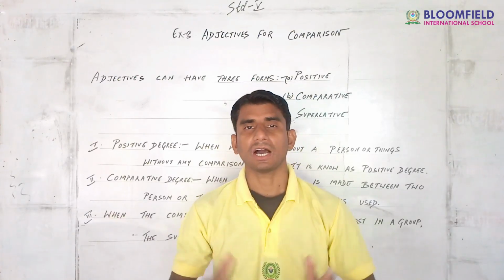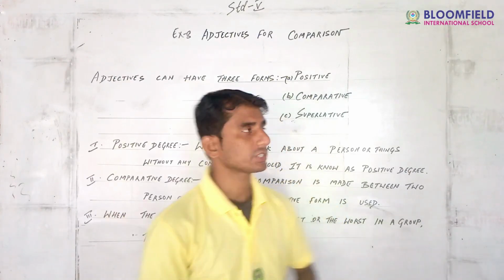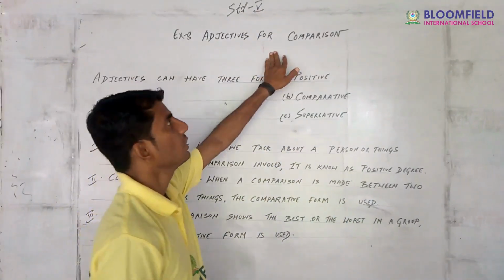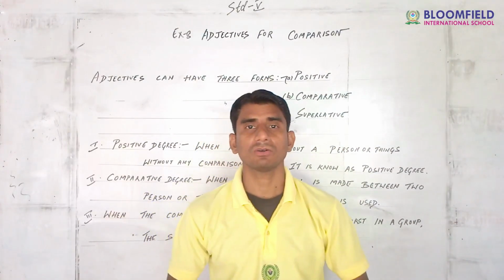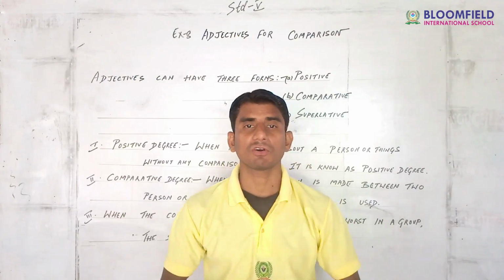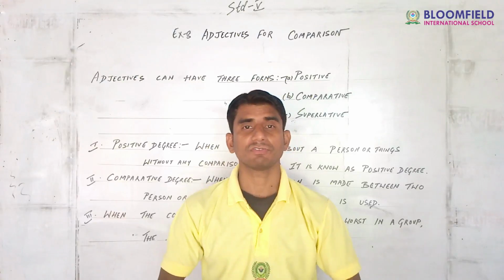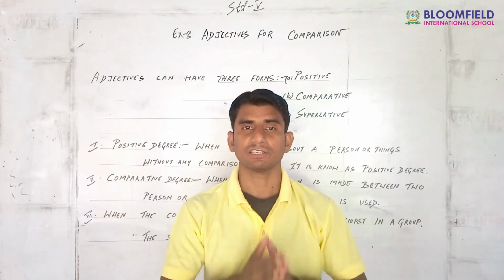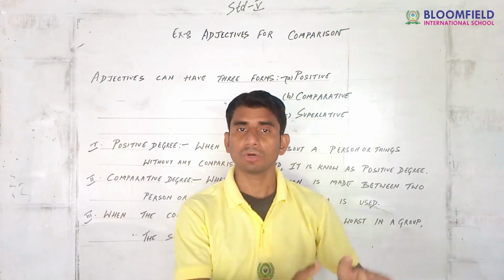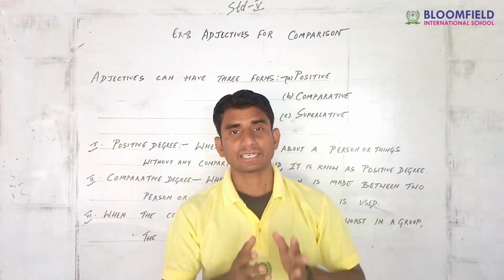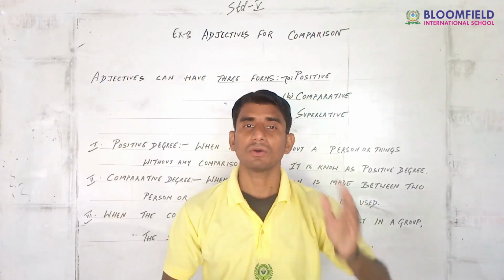Guys, we had completed our exercise 7 and reached exercise 8. We are going to discuss adjectives for comparison. In our previous class, we had already discussed the degrees of comparison. How many degrees of comparison are there? There are 3 degrees of comparison: positive degree, comparative degree and superlative degree. For example, good, better, best, beautiful, more beautiful, most beautiful. So come, let us discuss the degrees of comparison or adjectives for comparison.